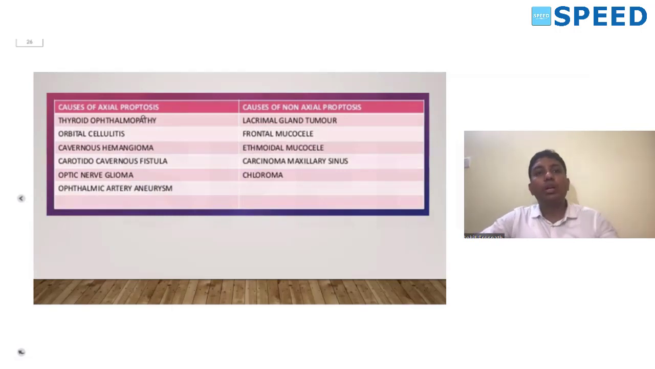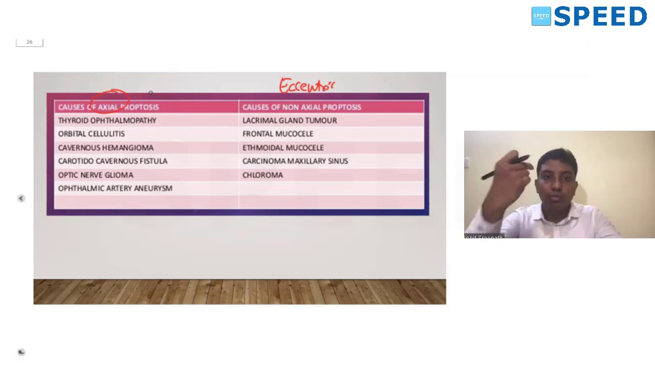Next we should know the important causes for an axial proptosis versus a non-axial or eccentric proptosis. What is axial proptosis? There is a uniform linear increase in the proptosis. In non-axial, it either increases downward, or upward, or to the side. So that is an eccentric proptosis.